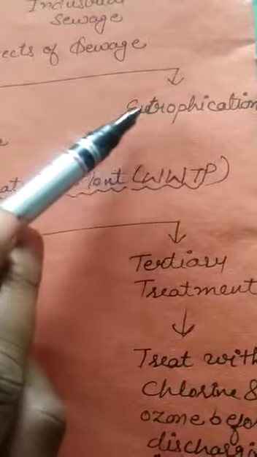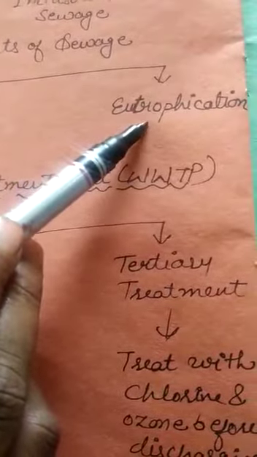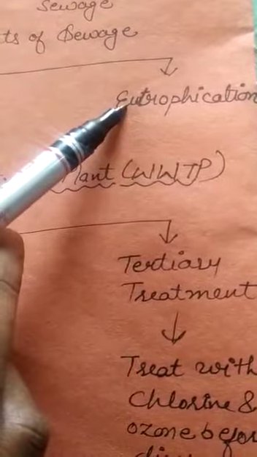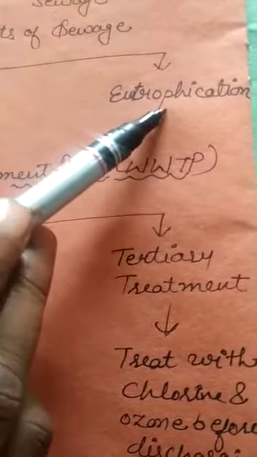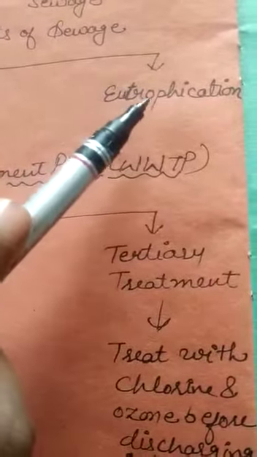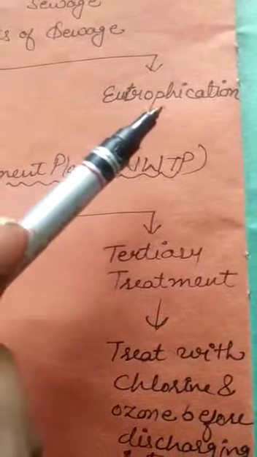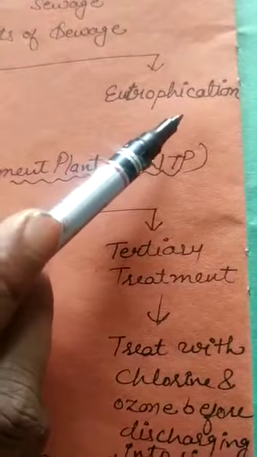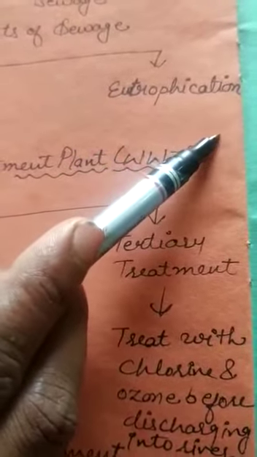And the next one is eutrophication. Eutrophication means the enrichment of water bodies that stimulates the growth of aquatic plants like algae. And in this type of water there is depletion of dissolved oxygen.